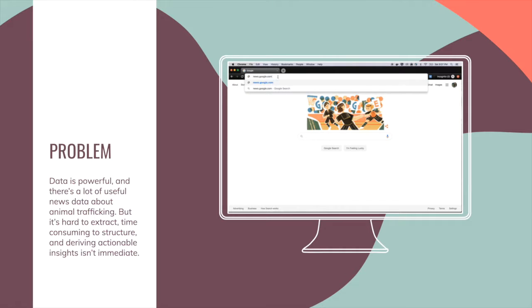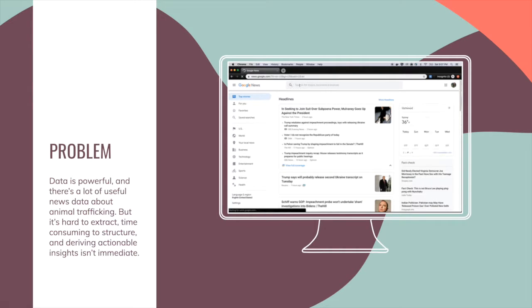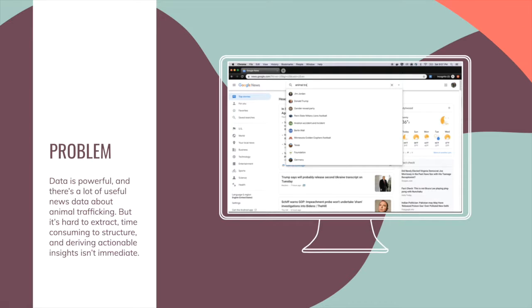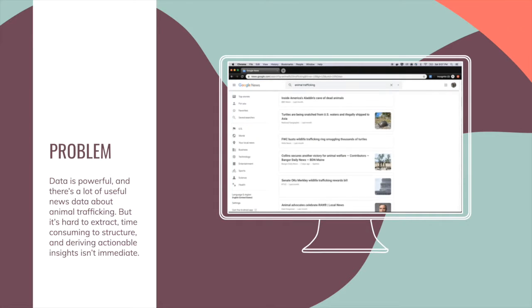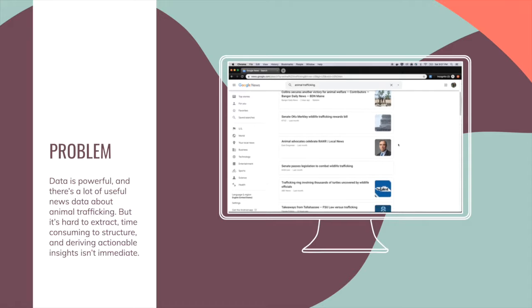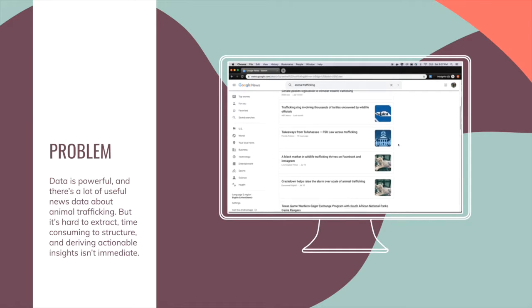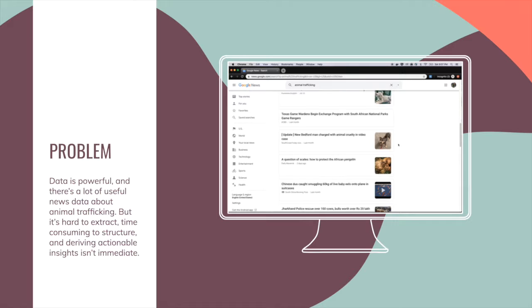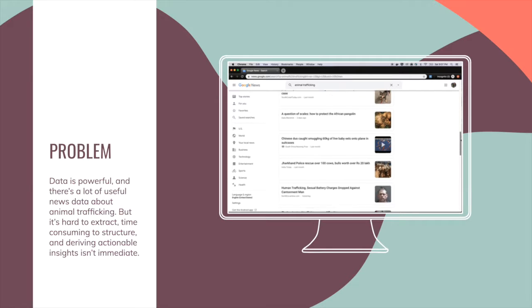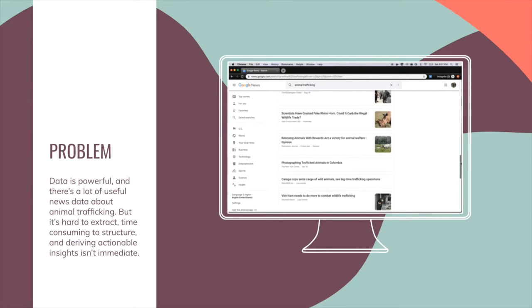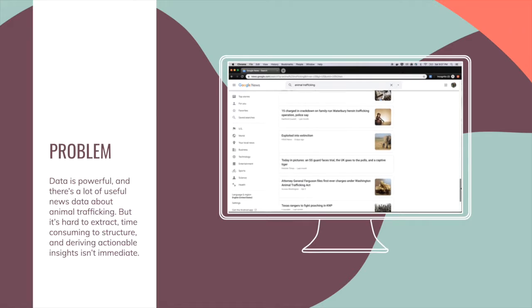The problem with that, though, is getting all the data from different news sites is way too cumbersome. It takes too long to extract. It's time consuming to structure all that data in a useful way, and deriving all the insights is not immediate, right?